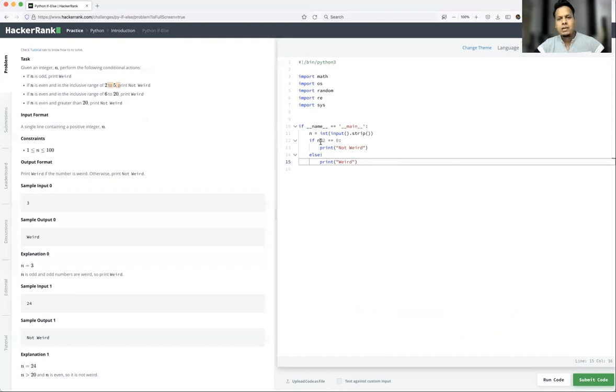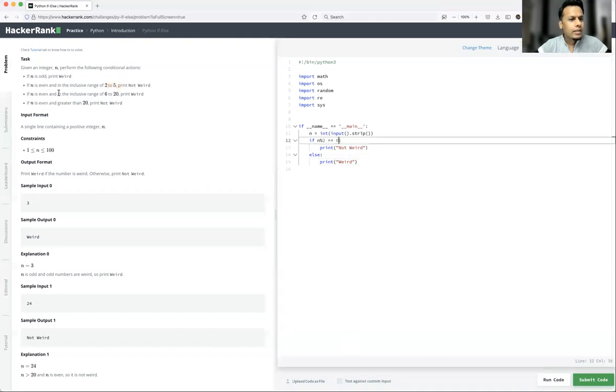So we may have to put multiple conditions. For an even number, of course, modulo 2 equal to 0. What else do we have? For weird, we have if n is even and in the inclusive range of 6 to 20. Inclusive range means 6 and 20 both are included, so it should be n greater than or equal to 6 and n less than or equal to 20. Then print weird.